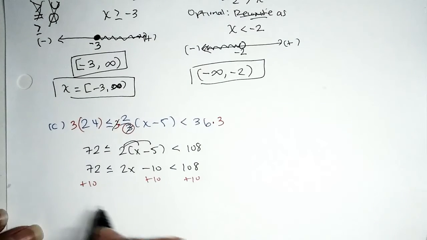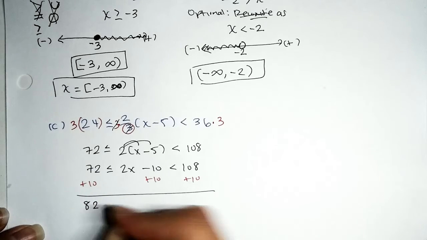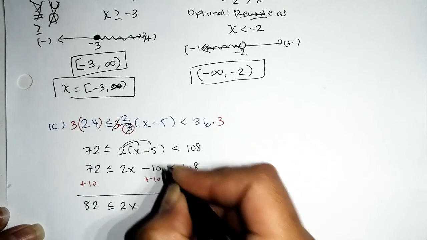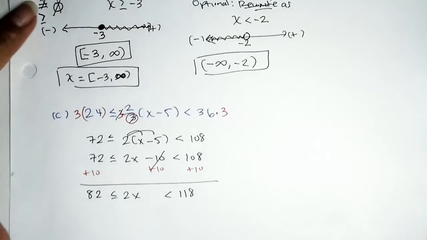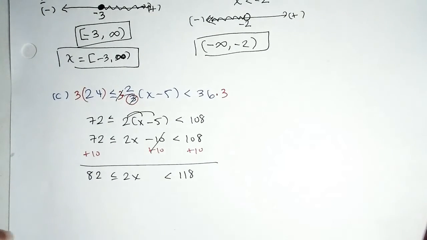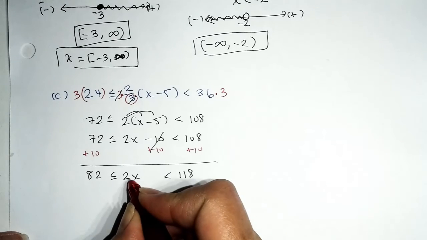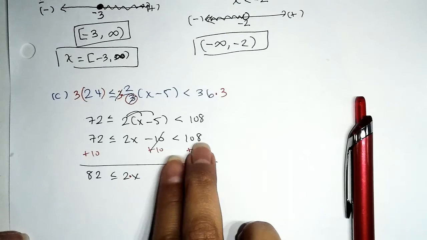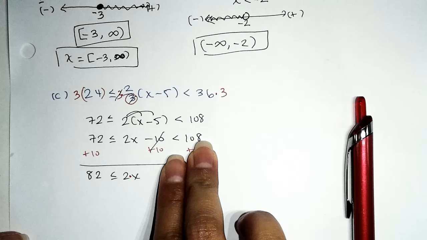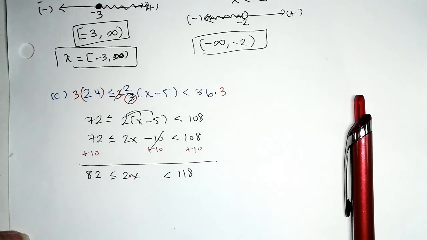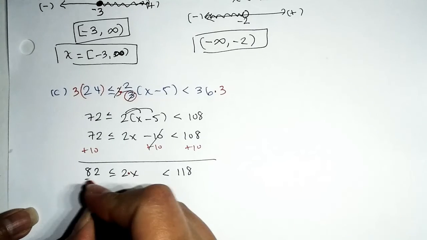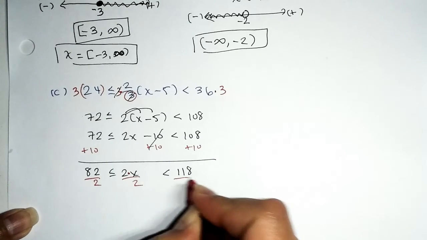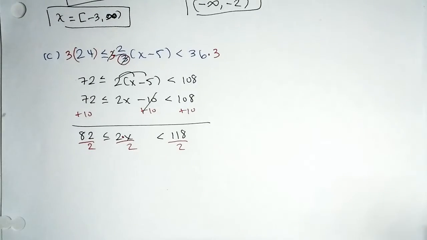And when we do, that will give us 82 is less than or equal to 2x, and that is strictly less than 118. Fantastic. For the grand finale, to get rid of the times 2, we're going to divide. We're not going to divide both sides by 2. We're going to divide all 3 sides by 2. So let's go ahead and do that. Take your time, punch it in, and remember to pause and rewind as many times as you like.